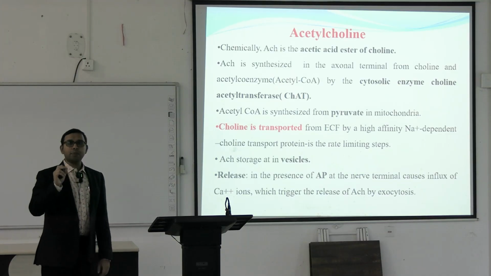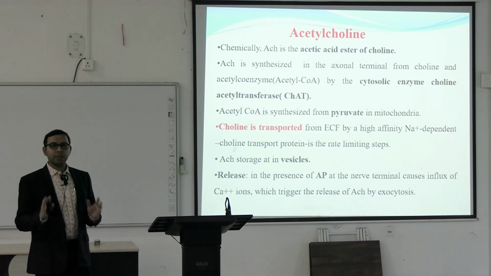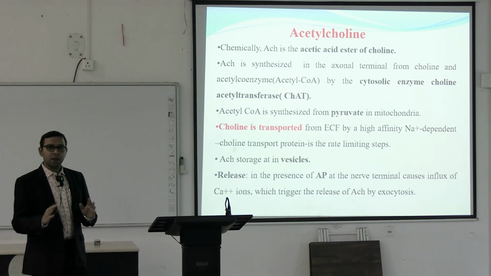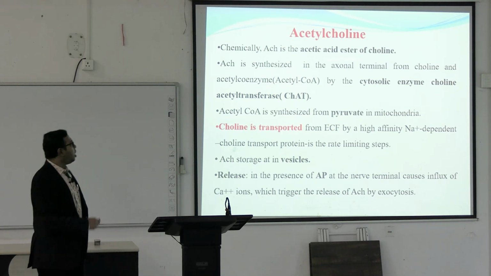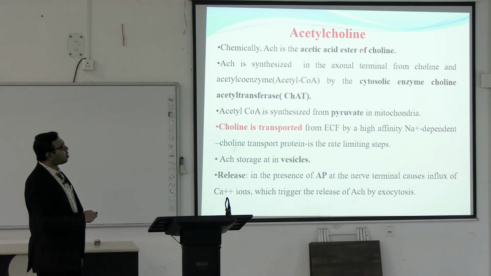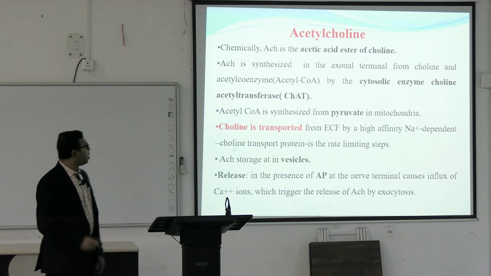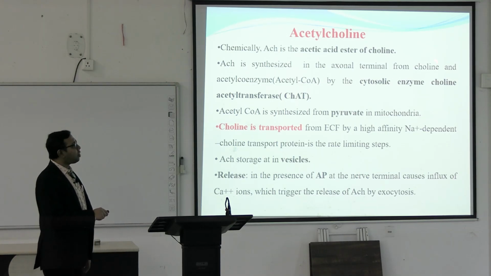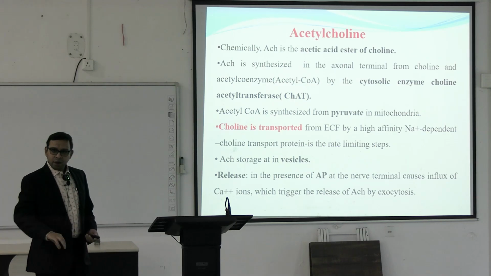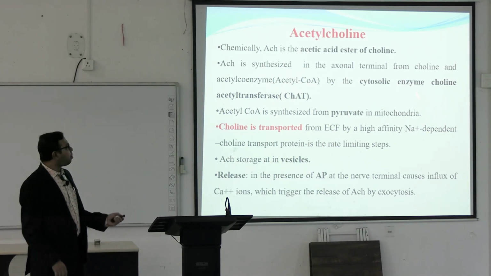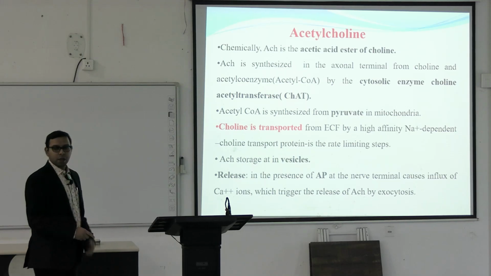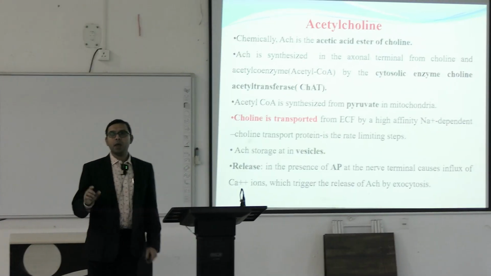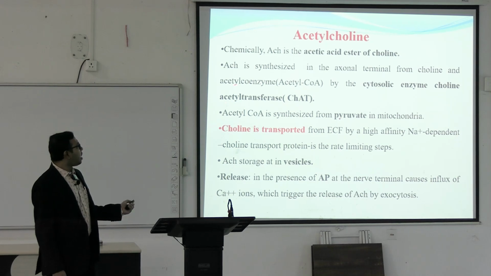Now the main neurotransmitter is acetylcholine, for the parasympathetic system in general. There are exceptions, as you have already seen. So how is acetylcholine synthesized and transmitted? It is the acetic acid ester of choline. Acetylcholine is synthesized in the axonal terminal, the terminal of the axons, from choline and acetyl coenzyme A by one enzyme, the cytosolic enzyme choline acetyltransferase, which causes combination of choline with acetyl coenzyme A.